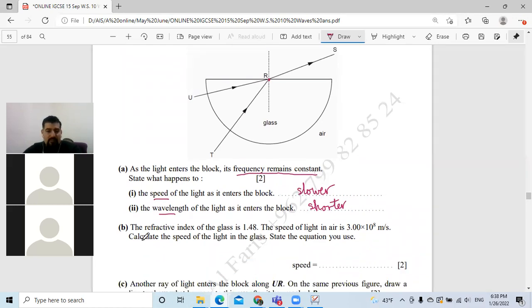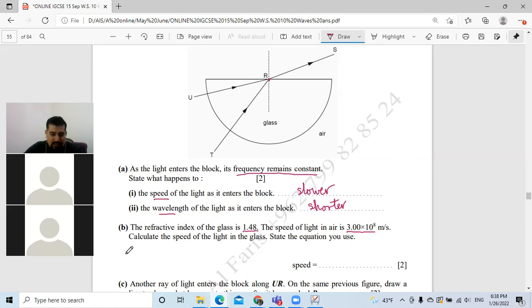Okay. Next, B. The refractive index of the glass in this question is 1.48. The speed of light in air is 300 million meters per second. Calculate the speed of light in the glass. State the equation that you will use. What's the equation that links the refractive index with the speed?